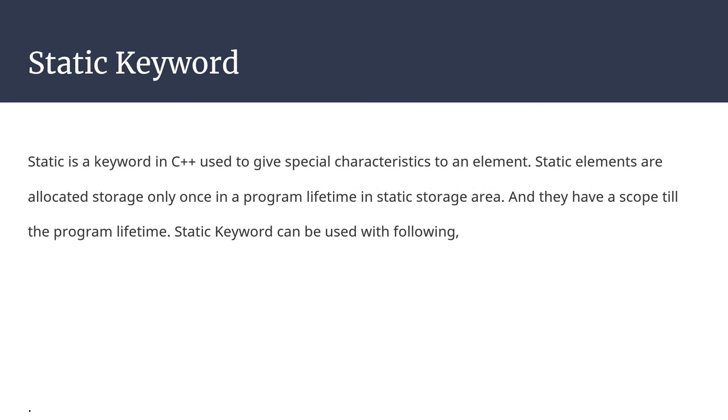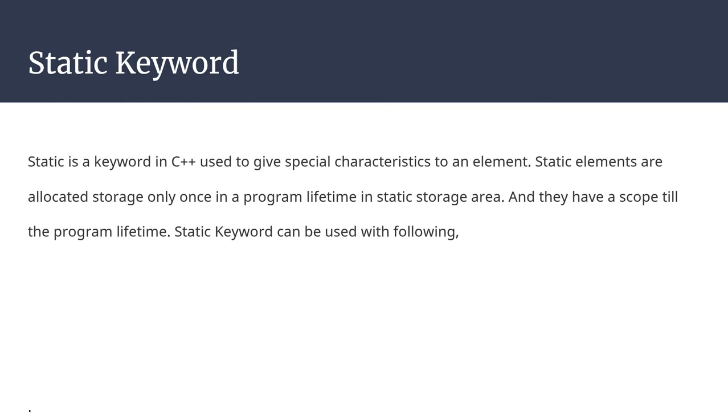So first thing is, what is the static keyword? Static is a keyword in C++ used to give special characteristics to an element, or we can say we use the static keyword for giving special characteristics to a variable.